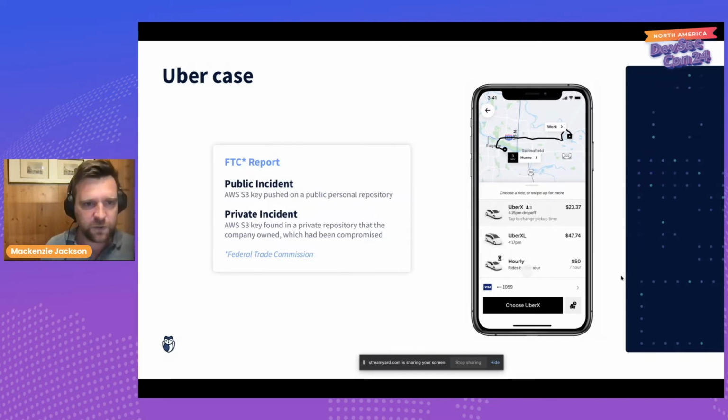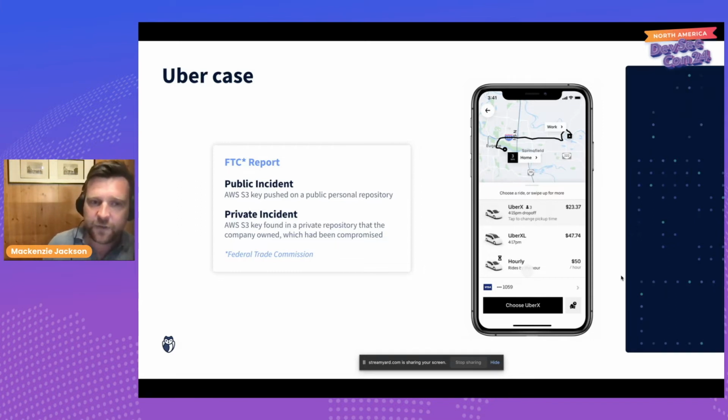Perhaps they got confused with repositories, perhaps they misconfigured their Git. But this ended up publicly on that employee's personal GitHub account. Attackers found it, and it gave access to an Amazon S3 bucket where they were able to gain access to sensitive information. They also had another example with a private Git repository, so not public. Inside this, there were also Amazon S3 credentials hard-coded into the source code.